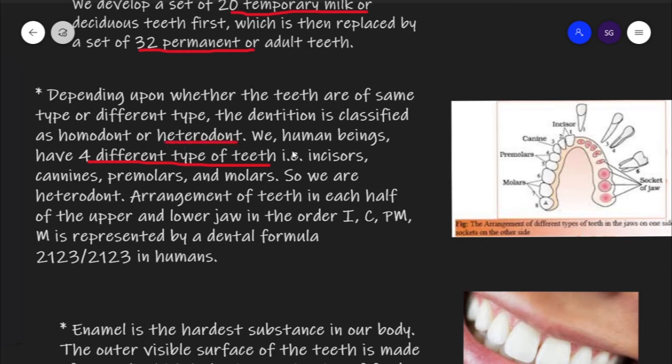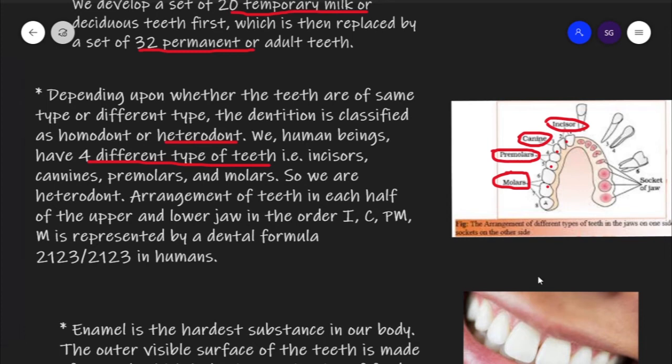Again I am repeating, you may be asked what kind of dentition human beings have, homodont or heterodont, then you have to answer heterodont. Now these four types of teeth are arranged in an order of incisors, canines, premolars and molars, and the formula is 2123 upon 2123, means 2 incisors, 1 canine, 2 premolars, 3 molars.